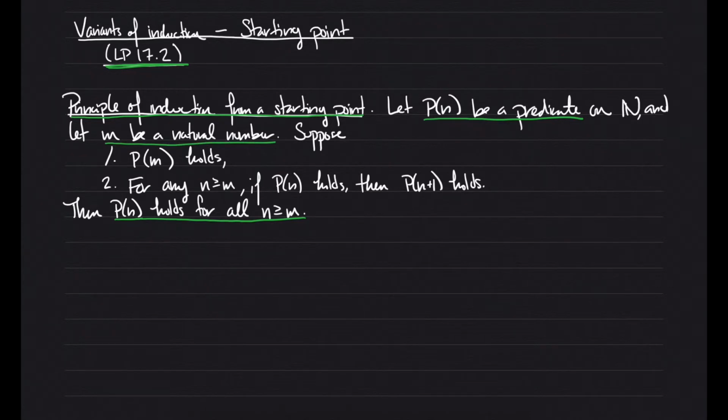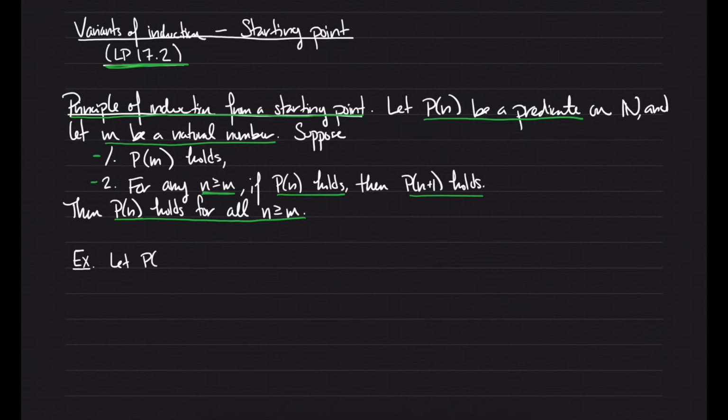Then if we can show, first of all, that p of m holds, so not p of 0, but now p of m, which is our new first guy that we're interested in. And if we can also show that if p of n holds, not for any n, but for any n greater than or equal to our new starting point, then p of n plus 1 holds. If we can show these two things, 1 and 2, then we can conclude that p of n holds for all n greater than or equal to m. Okay, so just a slight variation. And let's look at an example where we should use this principle of induction and not the normal one.